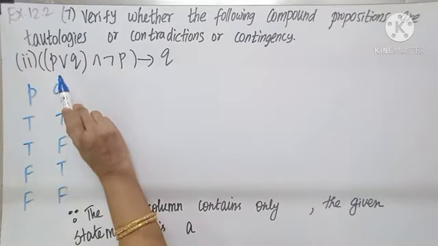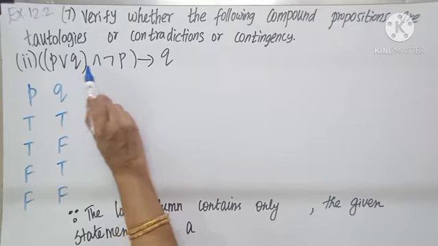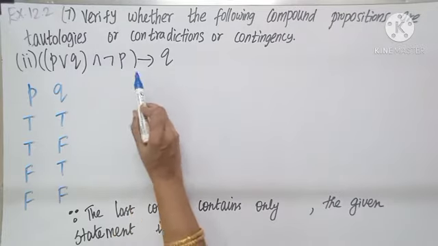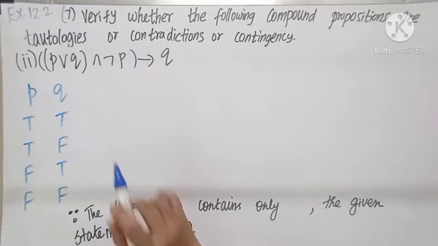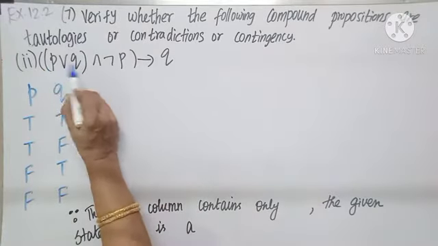Second subsection, (P or Q) and not P implies Q. To check this, let us start from the innermost bracket.